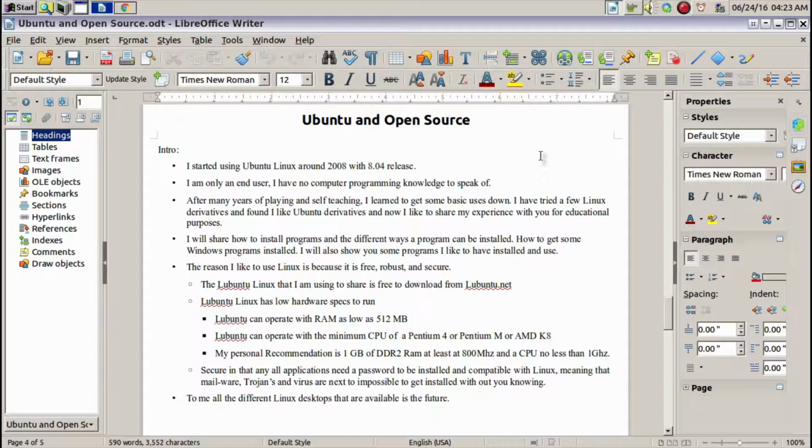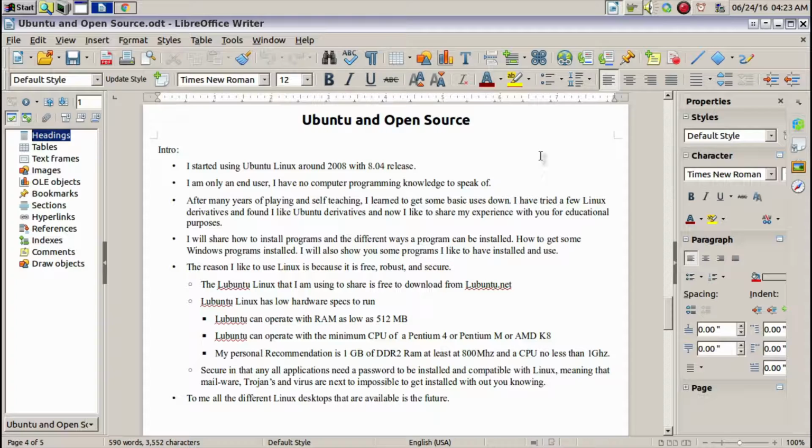I have tried a few Linux derivatives like Fedora Core, OpenSUSE, Mandriva, and others. I found I like Ubuntu derivatives, and now I'd like to share my experiences with you for educational purposes. I will share how to install programs and the different ways a program can be installed, how to get some Windows programs installed. I will also show you some programs I like to have installed and use.